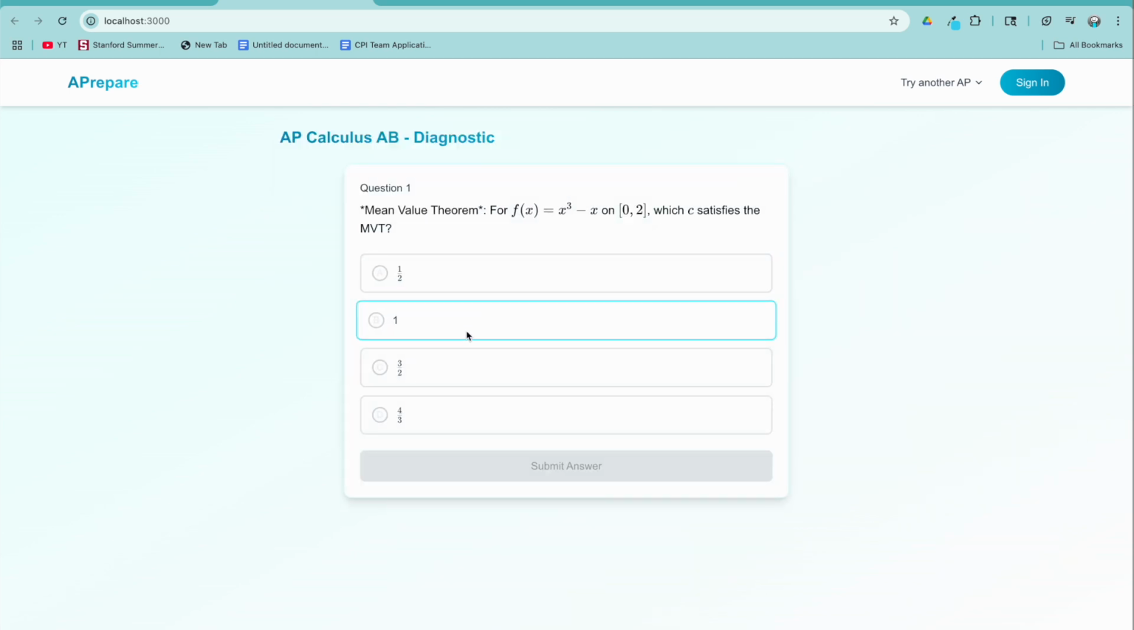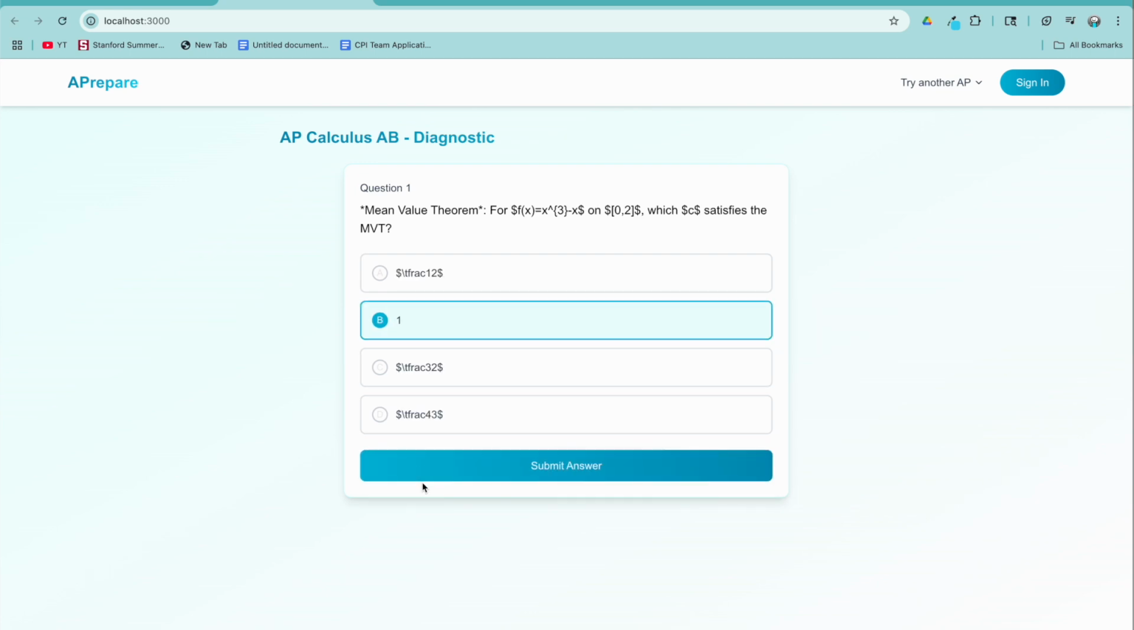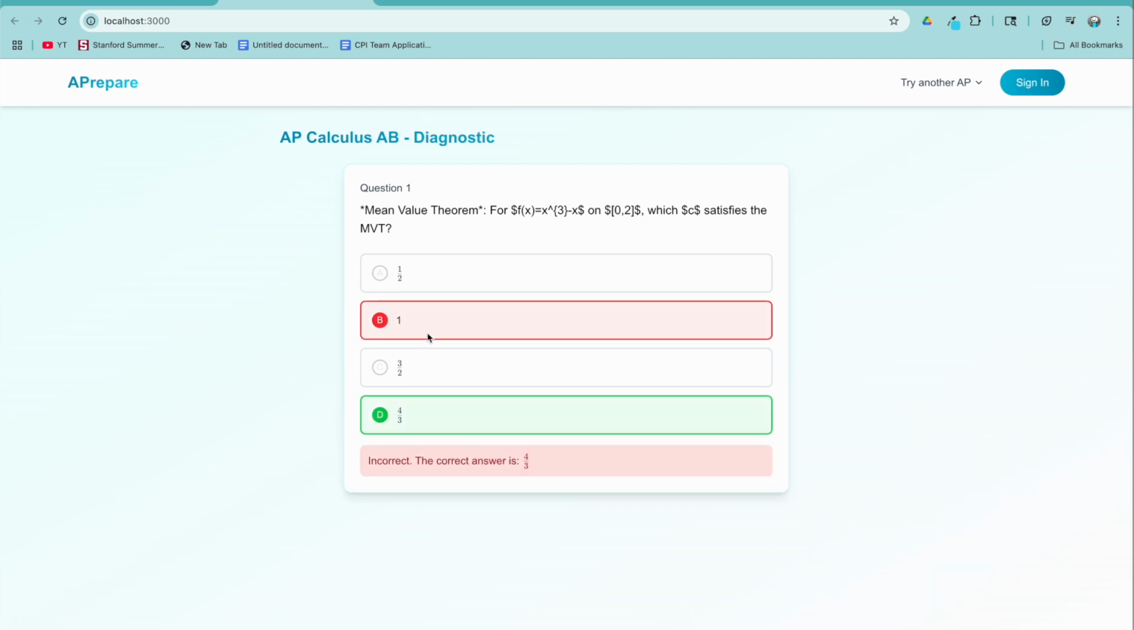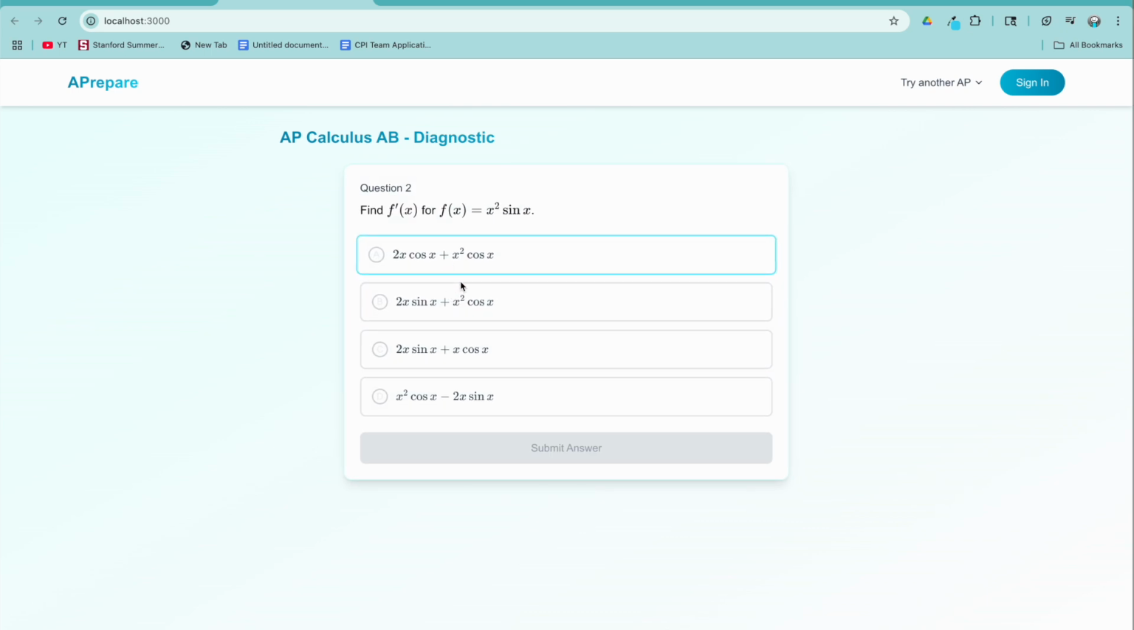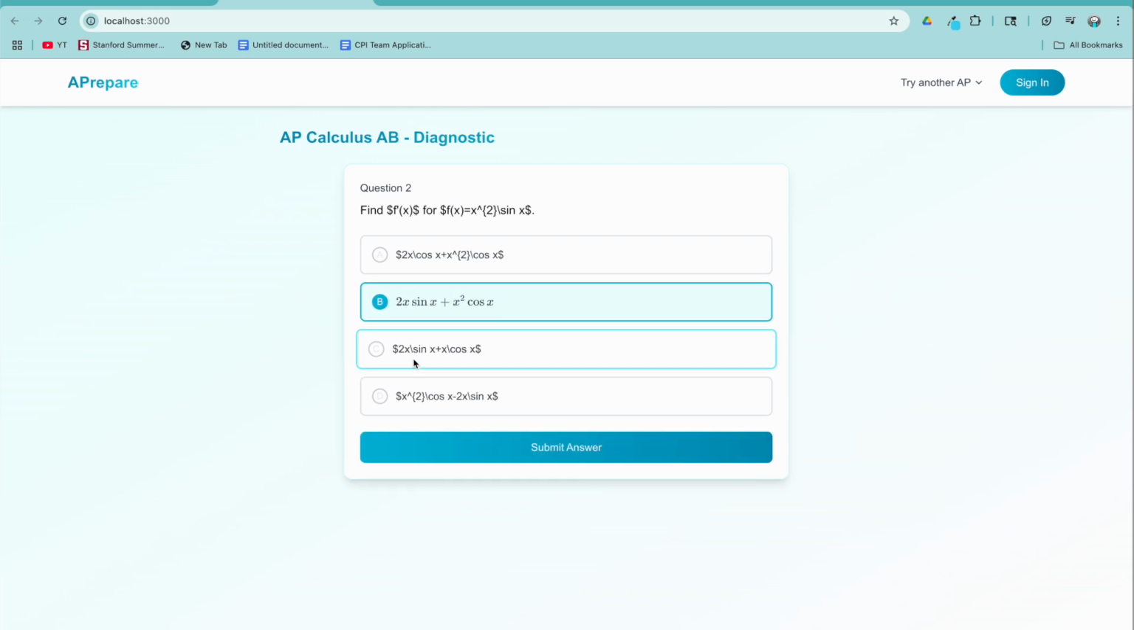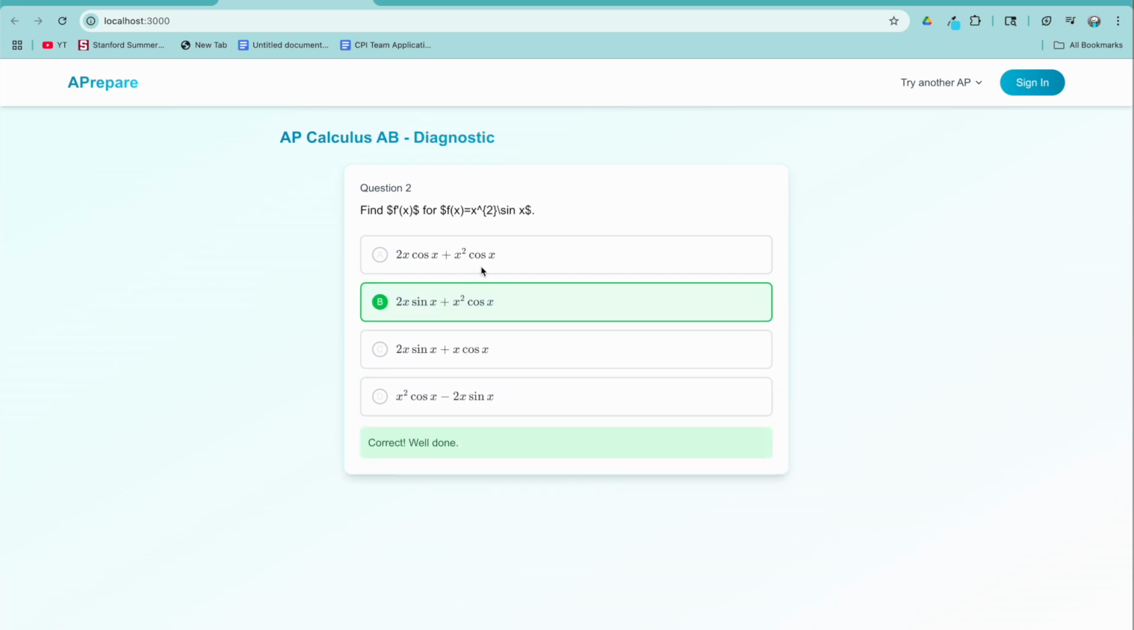So let's just say I have no clue what the mean value theorem is, and because of that, it's going to try to quiz me on what's called product rule to see if that was just a one-off miss rather than like a conceptual derivative insufficiency. But luckily for this, I know the product rule.